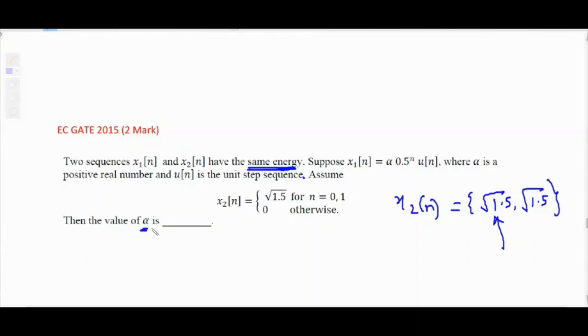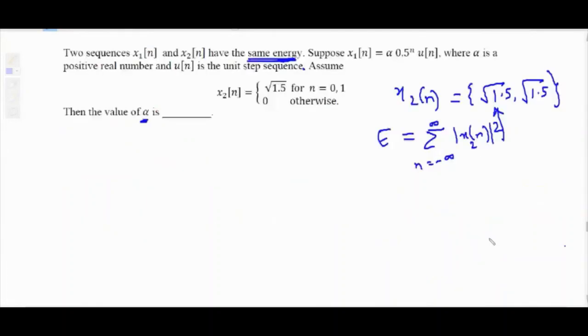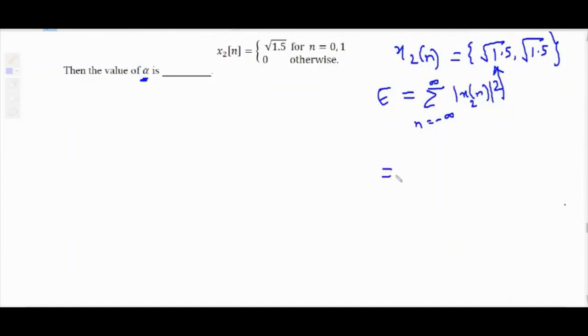Now, the energy of x2n. Whenever a sequence is given, you can simply take the square of the amplitude and you will get the energy. Or if you want to use the energy formula, summation n equal to minus infinity to infinity mod of x of n square. But our x2n is present from 0 to 1, so change the summation limit: summation n equal to 0 to 1 of mod of x2n square.